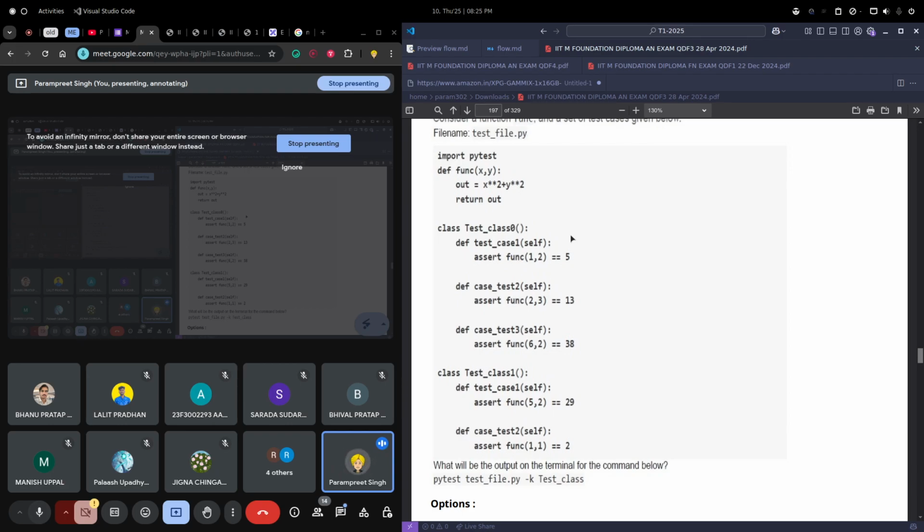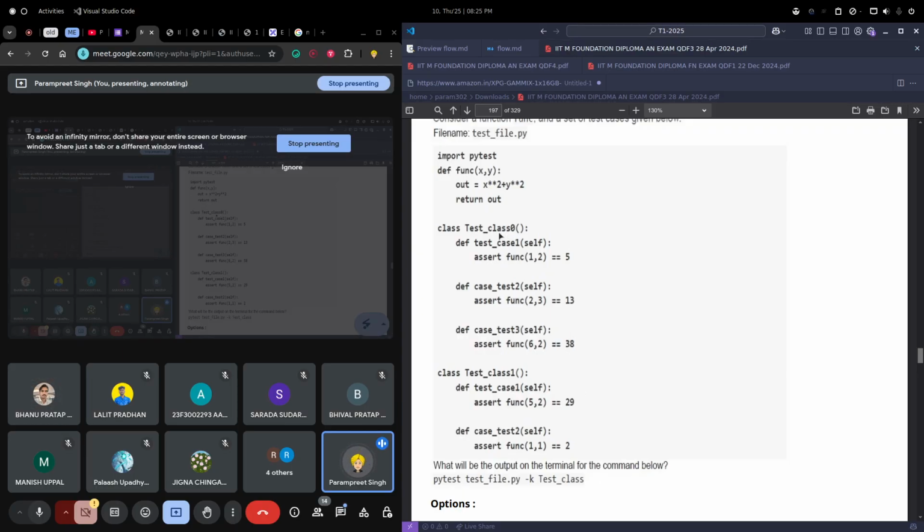There is a whole CI. On the development side, whenever we are done with this, we do unit testing. We test the whole code to see whether there is any bug or something, so for that it is very important. Now we are passing pytest file.py -k test class.